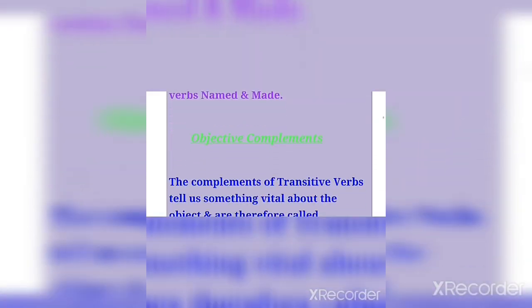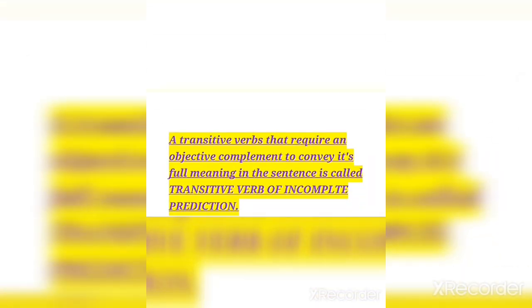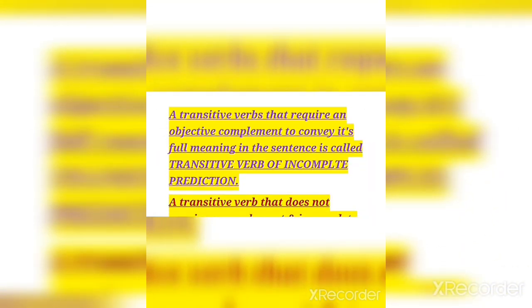Clear? Now see further: a transitive verb that requires an objective complement to convey its full meaning in a sentence is called a transitive verb of incomplete predication. Dear students, it is the same as in intransitive verbs; the same is followed in transitive verbs. When we are talking about the objective complement, then here come the transitive verbs of complete predication and transitive verbs of incomplete predication.